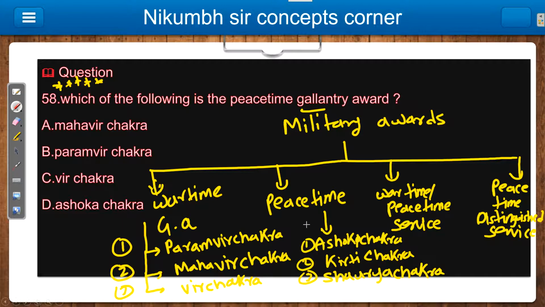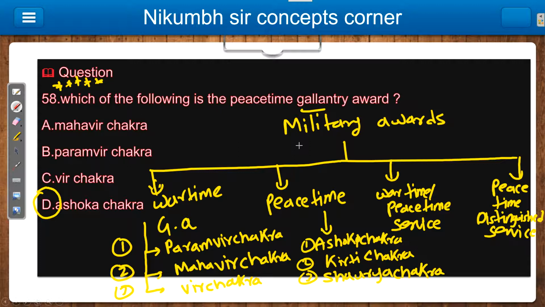Now, what question do they ask us about the peacetime gallantry award? Which of the following is the peacetime gallantry award? So I hope you got the answer now. Veer Chakra is your wartime gallantry award. Ashok Chakra is the peacetime award. Paramveer Chakra is also wartime, and Mahavir Chakra is also wartime. So your answer is Ashok Chakra, option D, your correct answer.